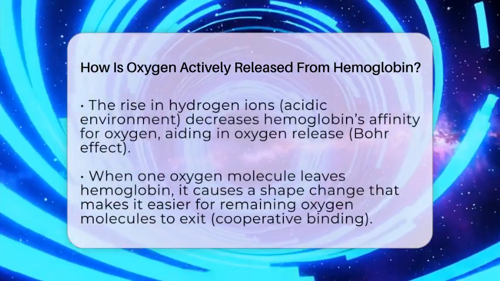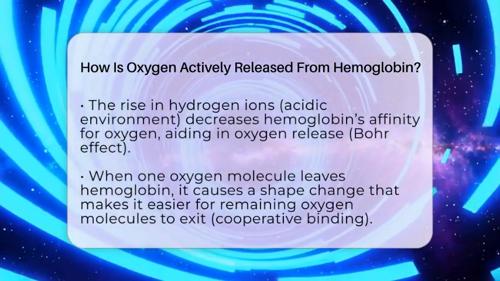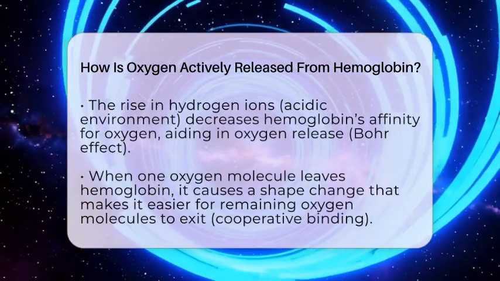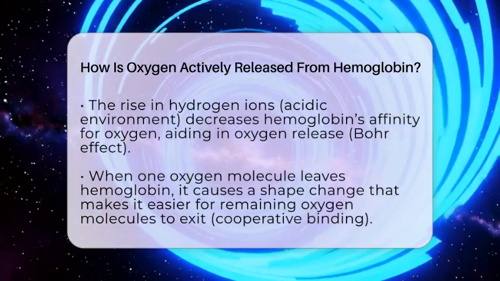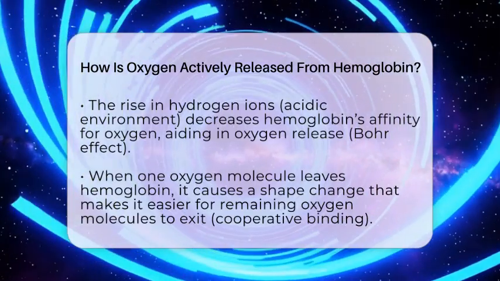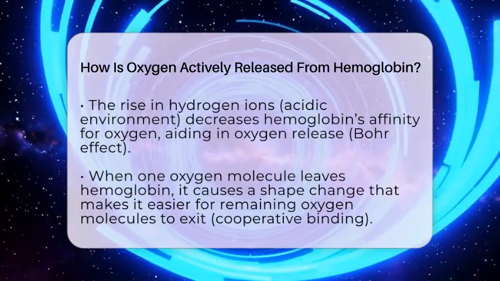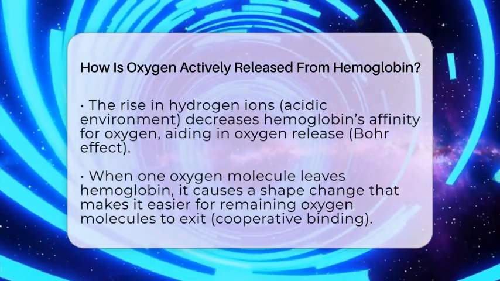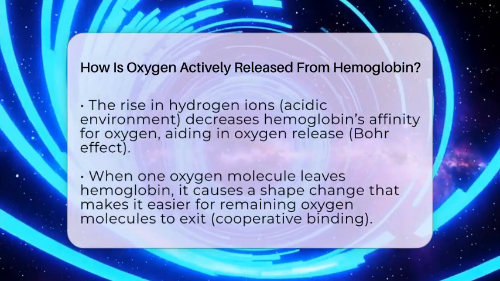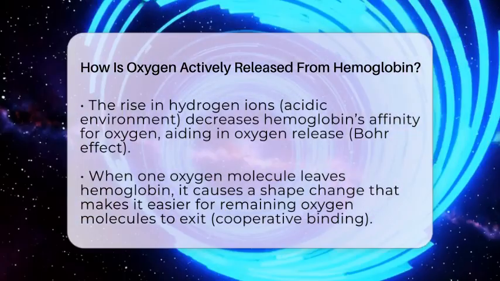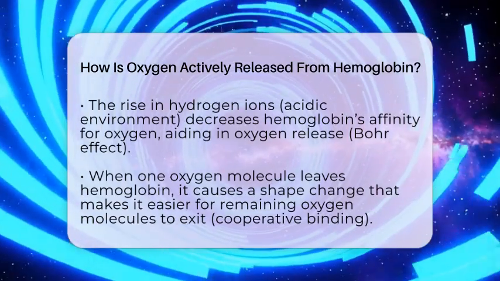The rise in hydrogen ions makes the environment more acidic, which further reduces hemoglobin's affinity for oxygen. This is known as the Bohr effect. The more hydrogen ions present, the easier it is for hemoglobin to let go of oxygen. Plus, when one oxygen molecule leaves, it causes a shape change in hemoglobin that makes it easier for the remaining oxygen molecules to exit. This cooperative process ensures oxygen is released efficiently where cells are actively working.